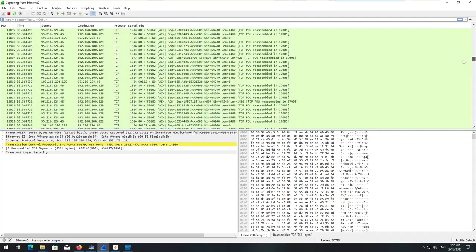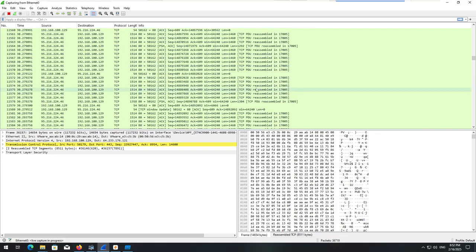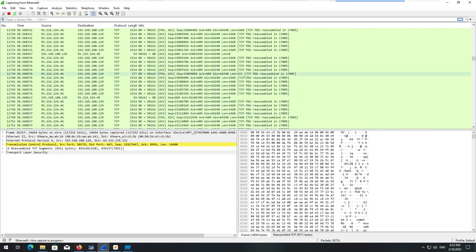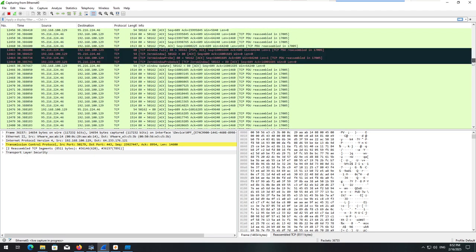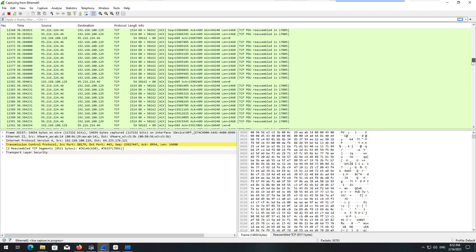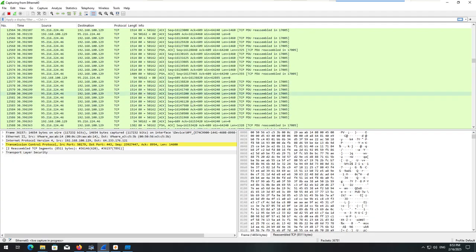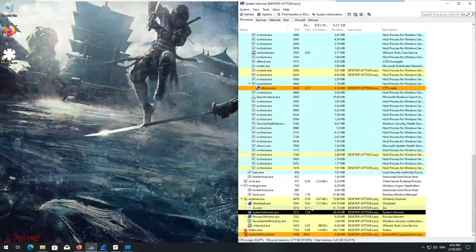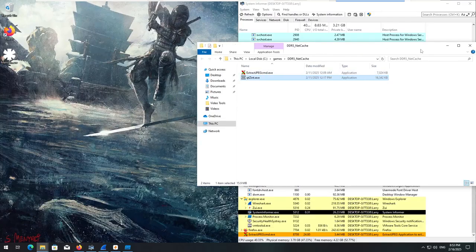What if we scroll up to the top? We've got a 95.216.224.46. Could be something we want to check out. What else have we got here? Okay. It's the same IP address. We got 0 windows, 0 window probes, 0 window acknowledgements. Same thing. We'll minimize this, and just to show the other program, the host program has closed, and the other file that was in here, the qtzent.exe, is not running.